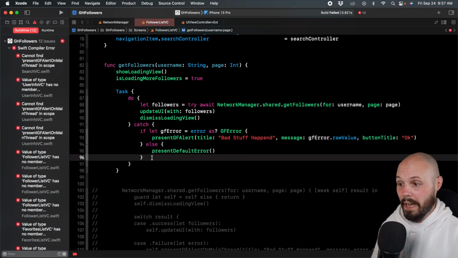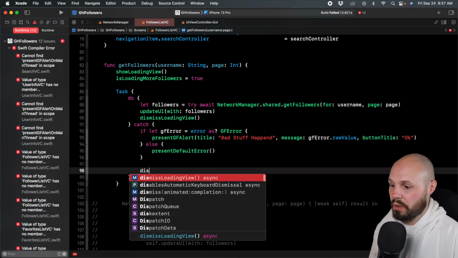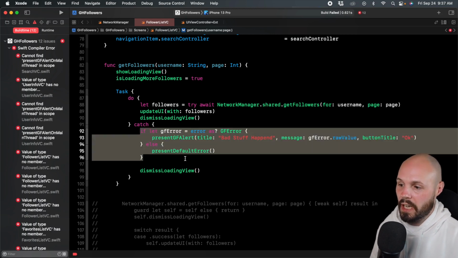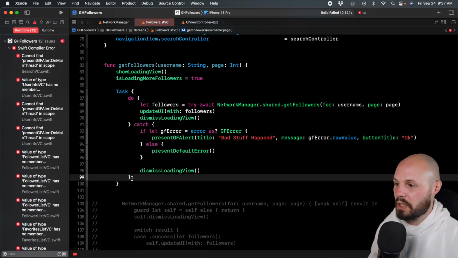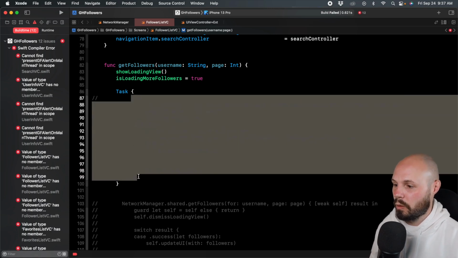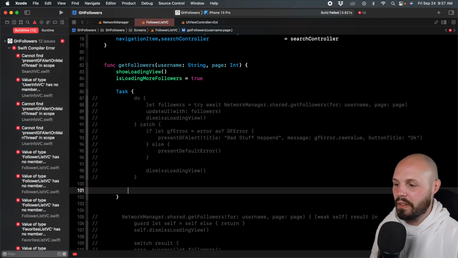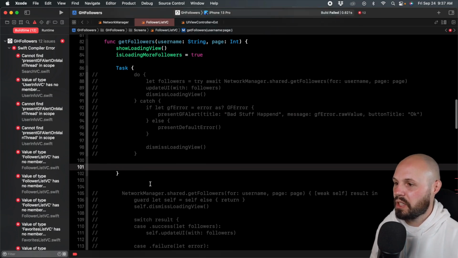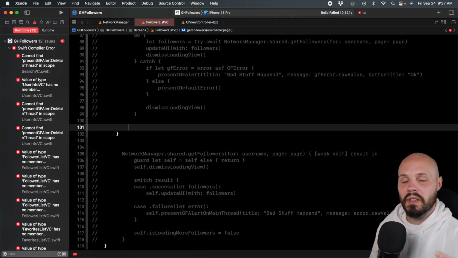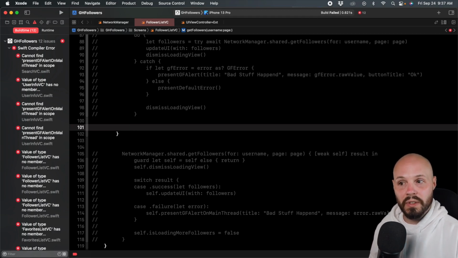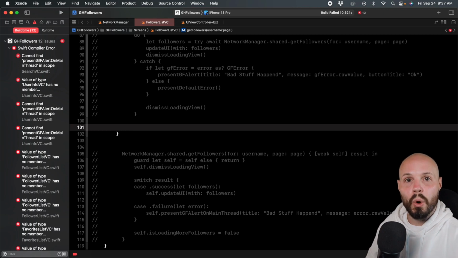Actually, before I forget, because I almost did, here we also have to call dismiss loading view, right? Because if we get an error, we still want to dismiss the loading view. But okay, so in this same task, I'm just going to comment that out, and we'll write a new one below it. And again, I'm leaving these commented ones here for educational purposes, but let me show you how I can simplify this. So if we didn't want to show a specific error, we can make our try optional, which will either give us the value of our array of followers or a nil.